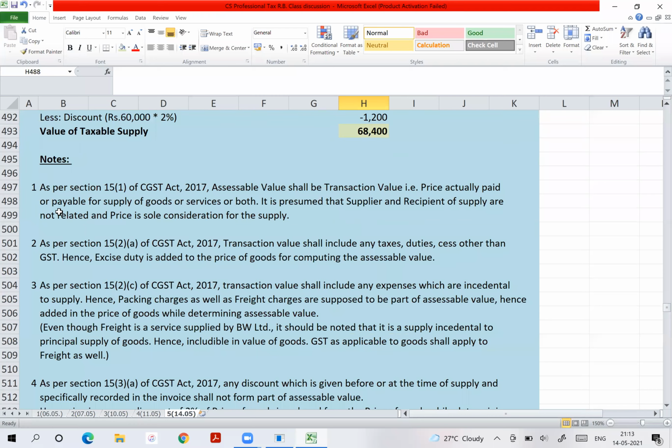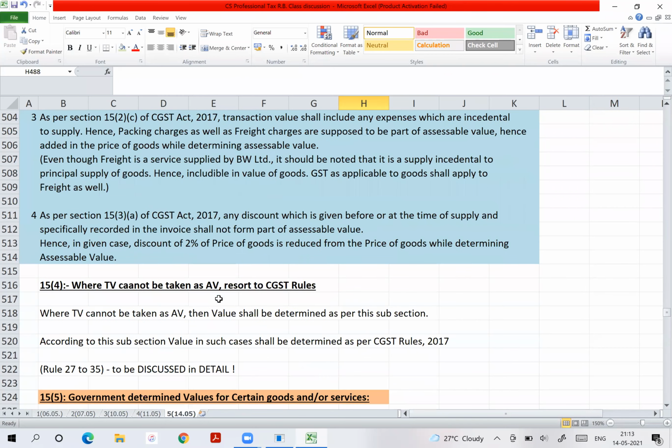So I hope in the revision batch, there's no need to read the notes. You can manage them. Yes. Very good. Very good. Shall we go ahead? Are you getting grip on this?